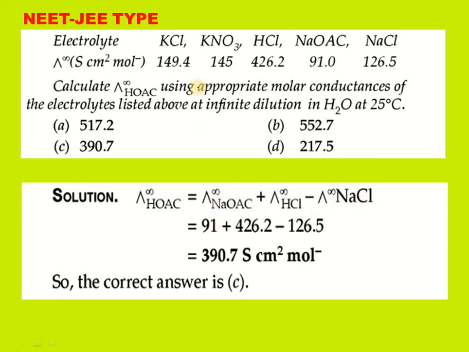So sodium acetate is given as 91, and lambda infinity HCl is given as 426.2, minus 126.5, the lambda infinity value of sodium chloride. Upon simplification we got 390.7 Siemens centimeter square per mole, which exactly matches our third option, C option. So C option is the right option for this question.